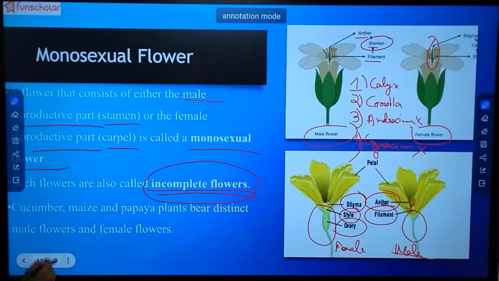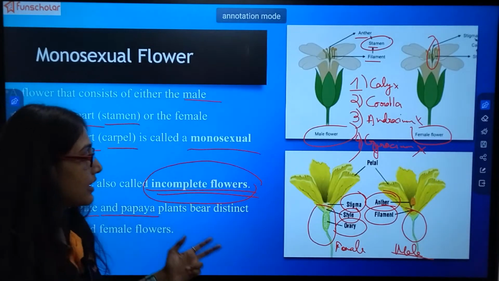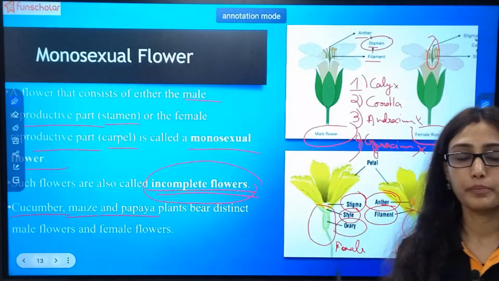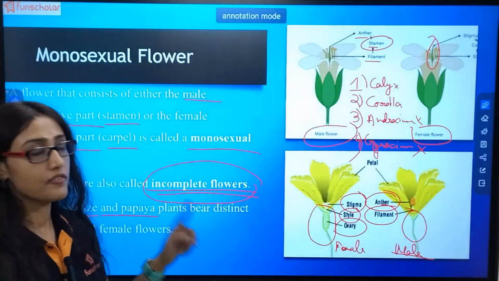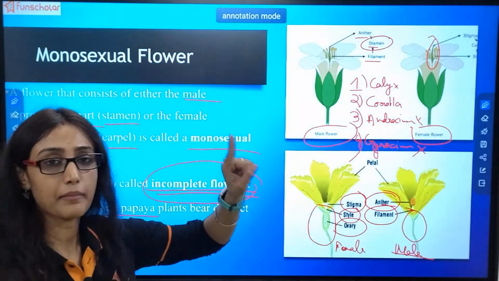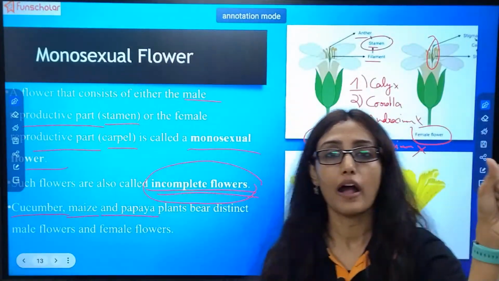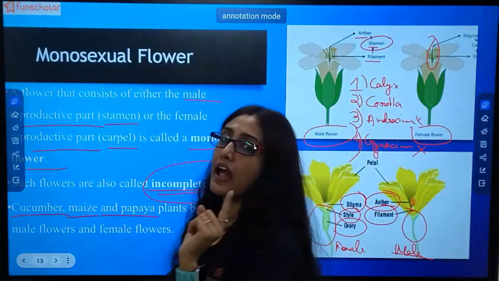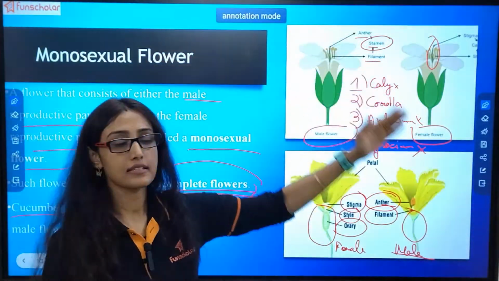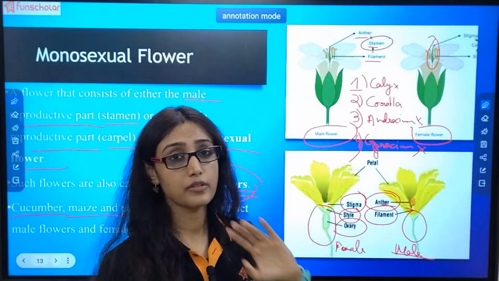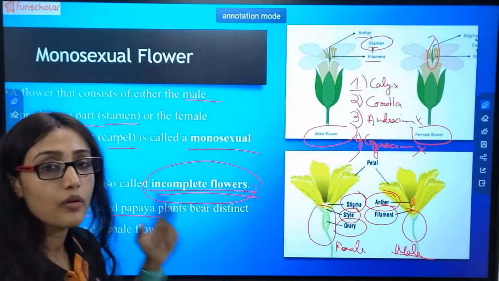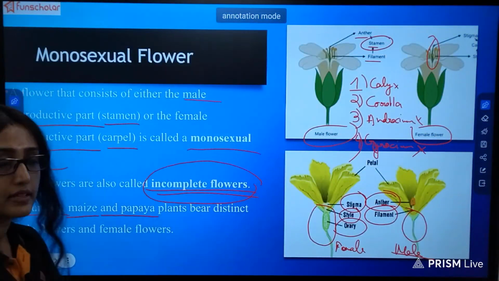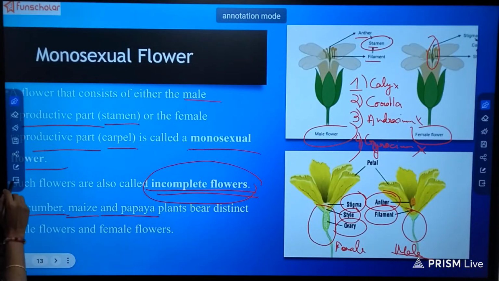Now, examples are cucumber, maize, papaya. These are plants which bear only male or female parts in a flower, and they are known as monosexual flowers. From the name monosexual, you will remember mono means one, so only one reproductive organ will be present. And the petals and sepals are the accessory parts. They do not take part in reproduction. They are just to attract and hold the flower or protect the flower. So they are present in all the flowers. Now next.